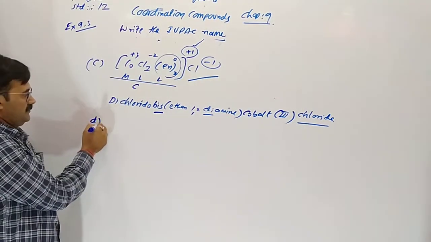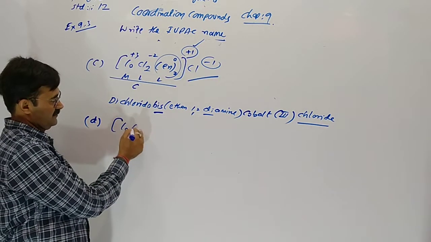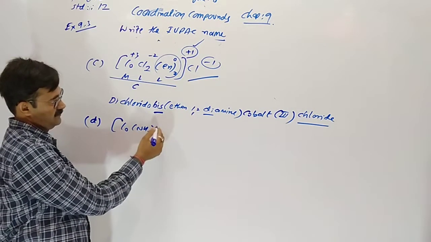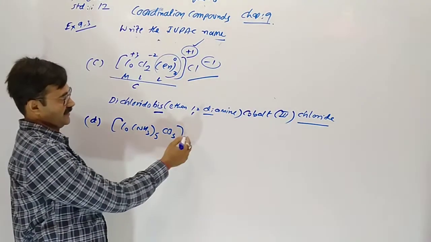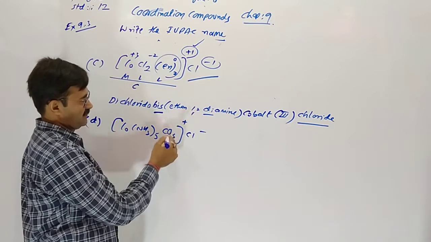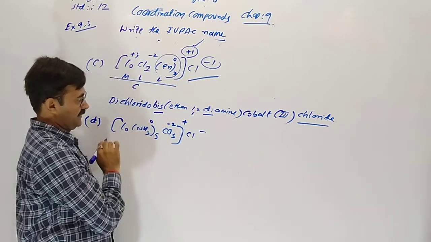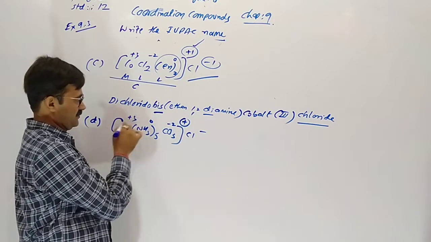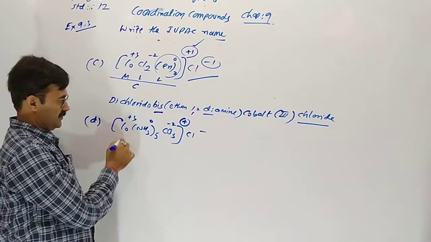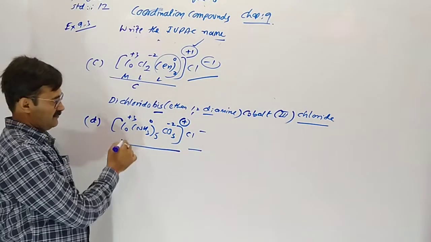Now the fourth one: [Co(NH3)5CO3]Cl. Here carbonato is -1, amine 0, neutral. For getting +1, cobalt here should be +3. So this part comes first in nomenclature, metal and ligand.